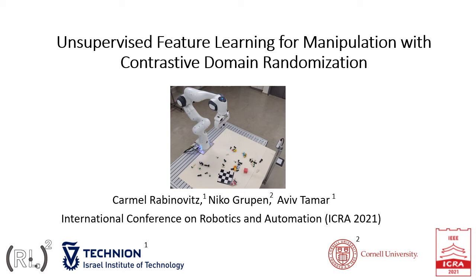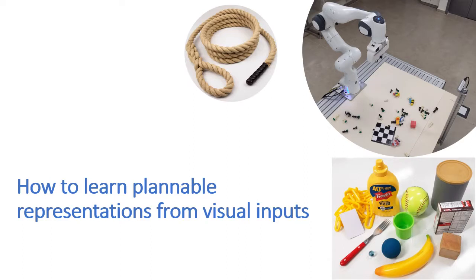My name is Carmel Rabinovitz, and I will be presenting our work on unsupervised feature learning for manipulation with contrastive domain randomization. This work was done in collaboration with Nico Gruppen from Cornell University and my supervisor Aviv Tamar from the Technion Israel. Learning plannable representation from visual inputs is a necessity for many different robotic tasks.